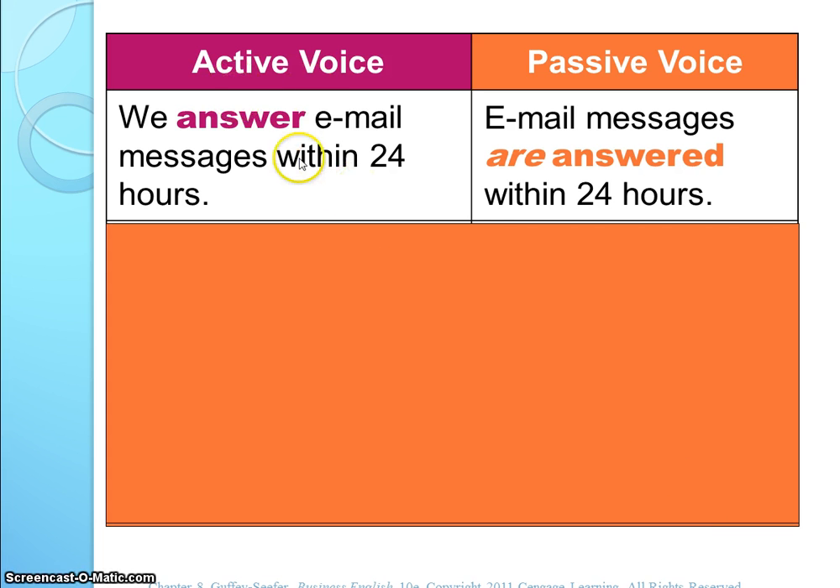Okay, for example, the active voice of this sentence would be we answer email messages within 24 hours. This is the subject doing some action toward an object. In the passive voice, we would say email messages are answered within 24 hours. One of the giveaways is if there is a helping verb in front of the verb. Sometimes that's going to be your indication that that's a passive voice.